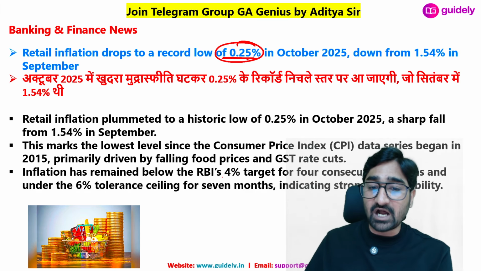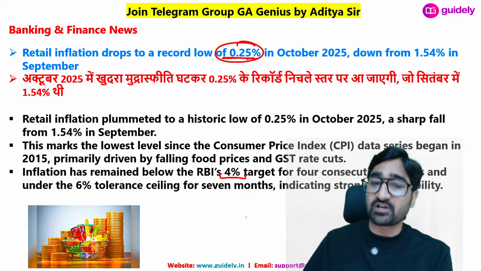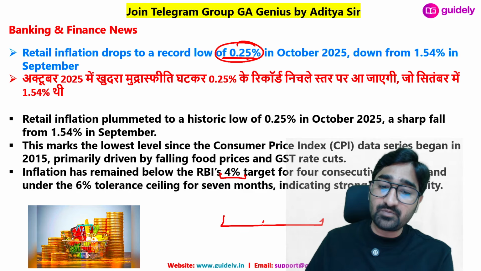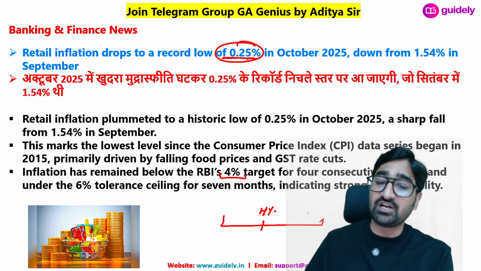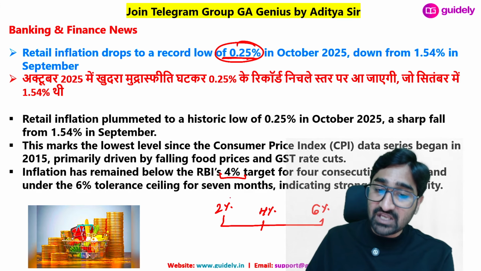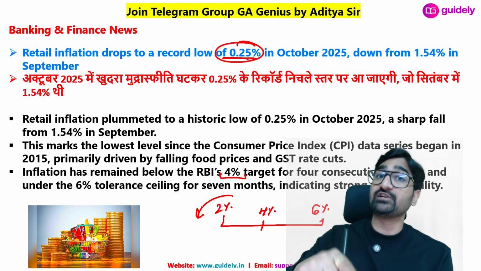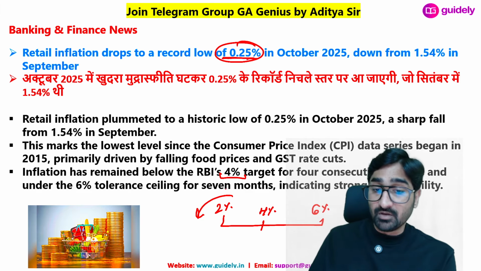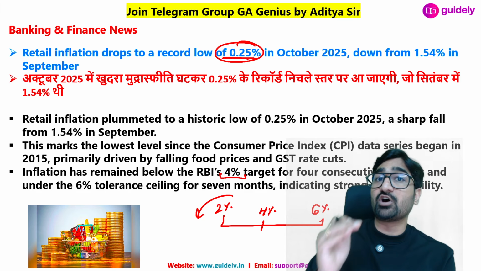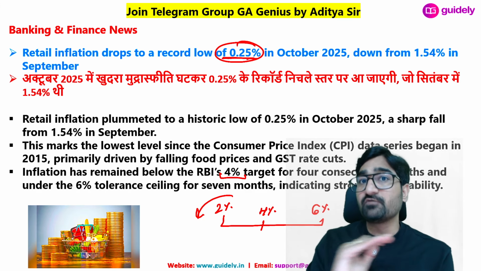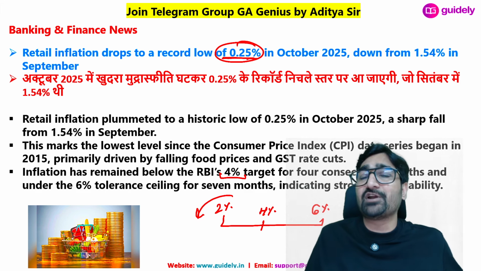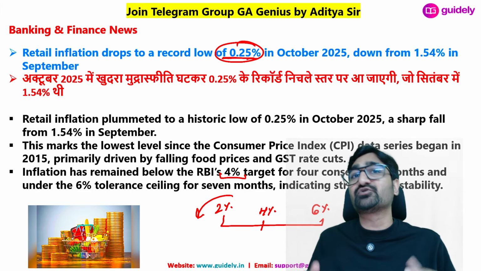If you remember, RBI kept a target of 4 plus minus 2%. Means RBI is trying to manage the inflation rate at 4, maximum 6, minimum 2. It means if the inflation rate is less than 2, it is not good for India, because India is a developing nation. Beyond or below a range of inflation rate is not good for economy. आपको लग रहा होगा, but sir, lower inflation is good. No, it is not good.